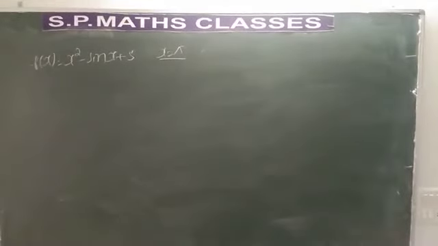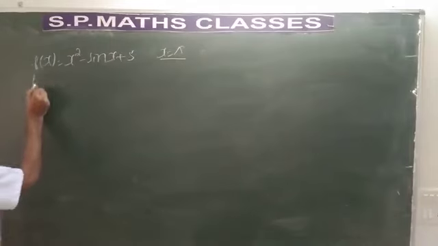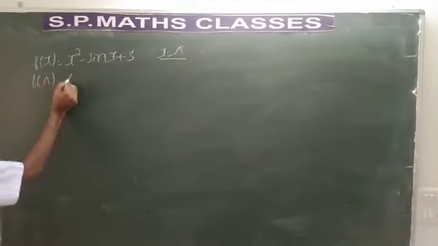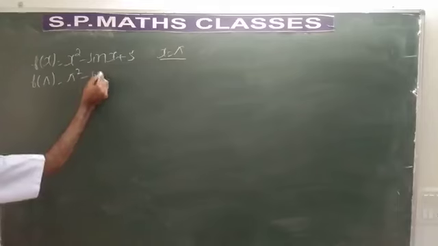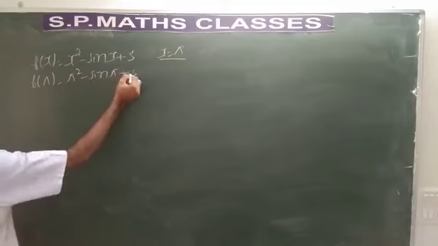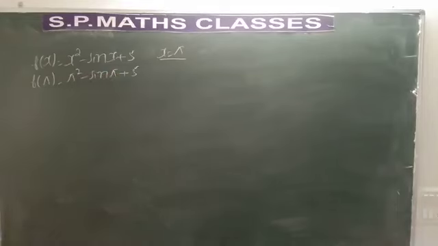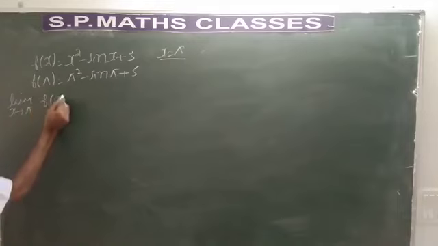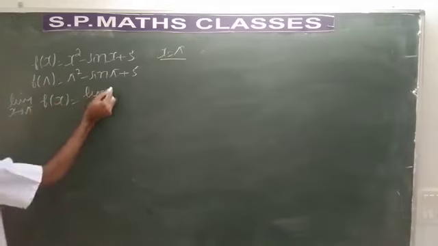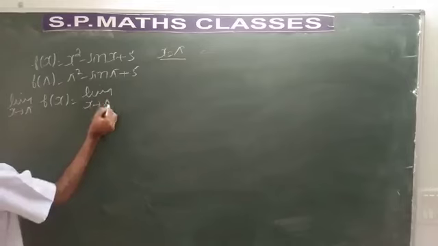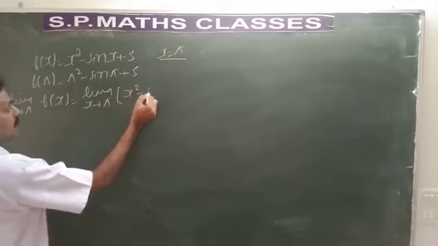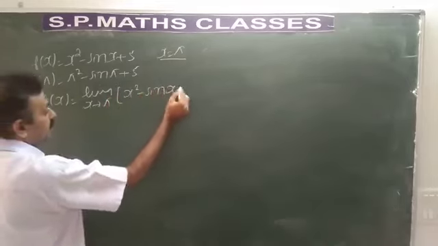So very simple. Let us take x is equal to pi: pi square minus sin pi plus 5 we get. This is what f at x is equal to pi is. Now take the limit as x tends to pi of f of x. The limit as x tends to pi of f of x will be x square minus sin x plus 5.